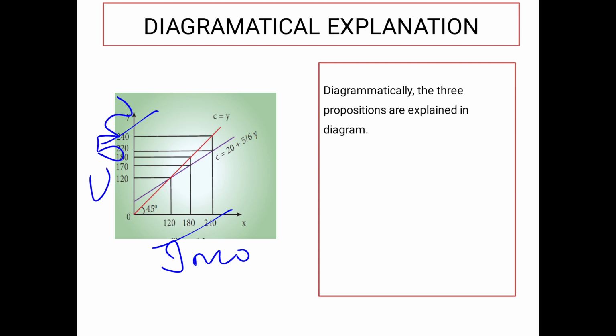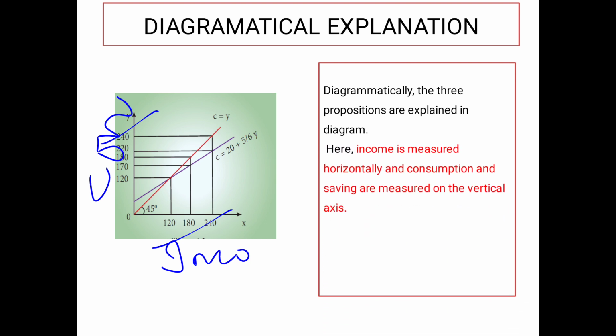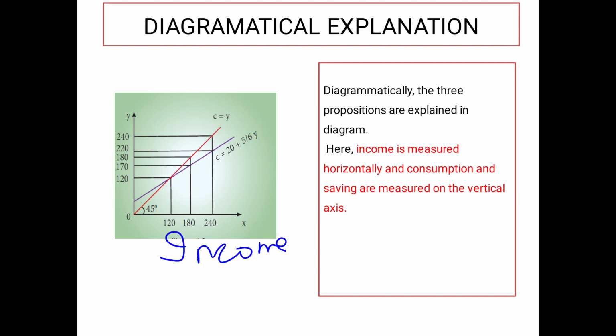Income is measured on the horizontal, and consumption and saving are on the vertical. So I need not tell you once again which is vertical and which is horizontal. The x-axis denotes the income. The y-axis denotes saving as well as consumption.